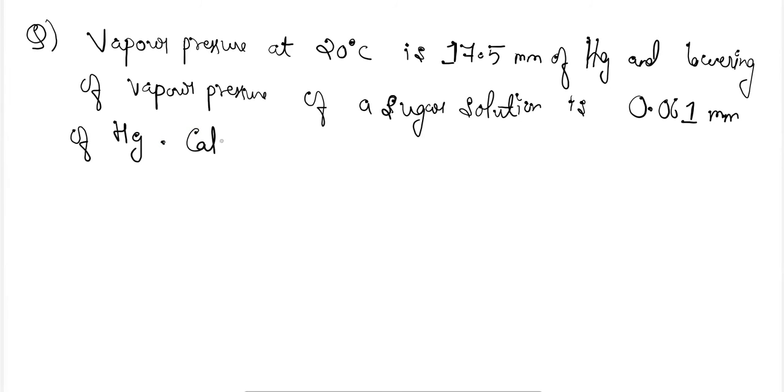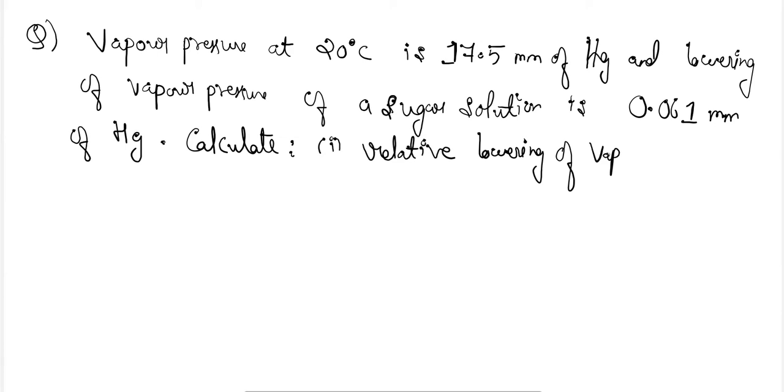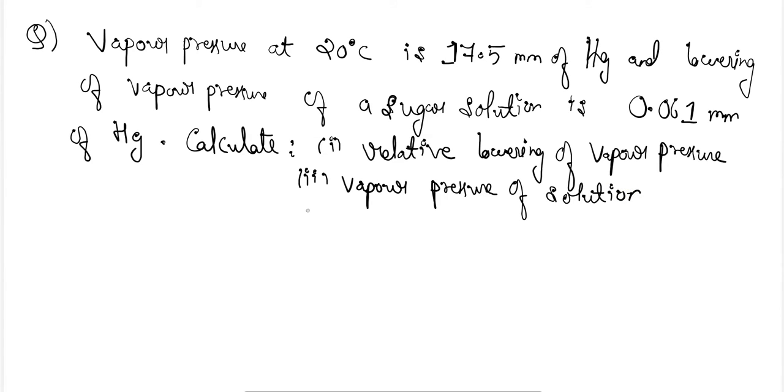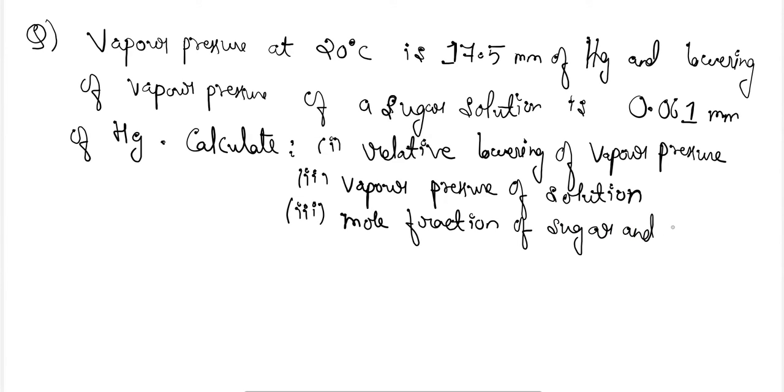Here we have to calculate first the relative lowering of vapor pressure, second the vapor pressure of the solution, and third the mole fraction of sugar and water, meaning XA and XB.